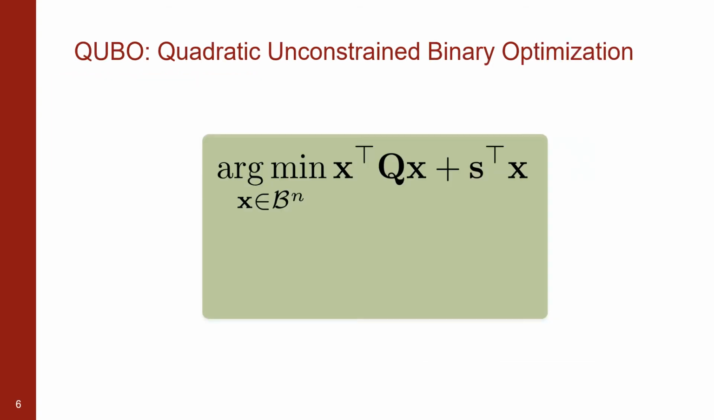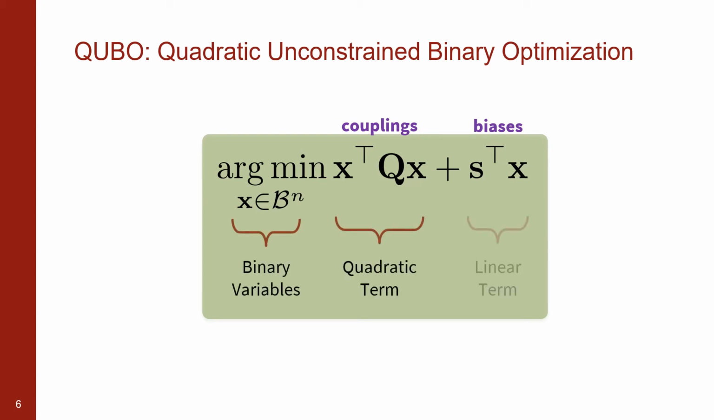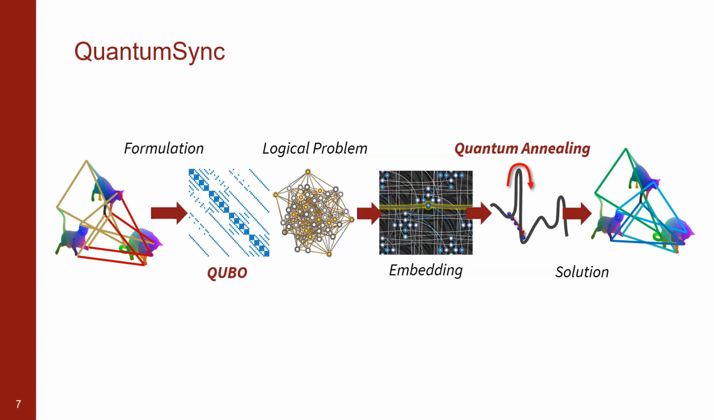The class of globally solvable optimization problems on D-Wave is known as quadratic unconstrained binary optimization problems, in short QUBO. Derived from the couplings and biases in the Ising model, QUBO is composed of quadratic and linear terms minimized over binary variables. In order to map our problem to an AQC, we need to formulate it as a QUBO. In this work, QuantumSync, we do exactly that and show how to map the synchronization problem into a QUBO. We then embed this new problem into D-Wave and obtain the lowest energy solution after quantum annealing.